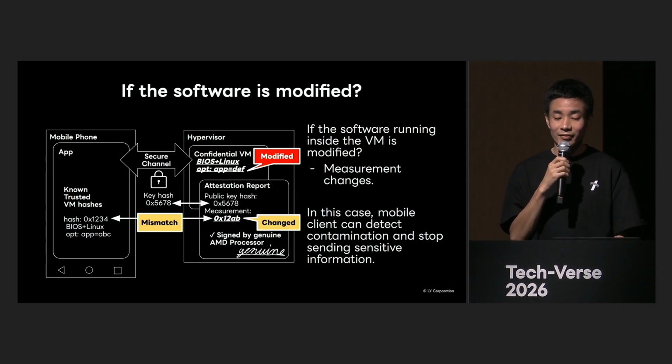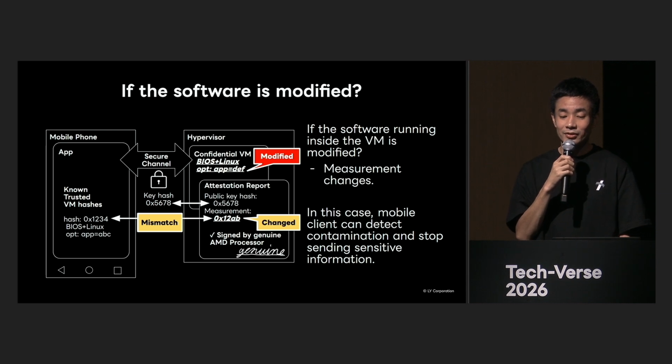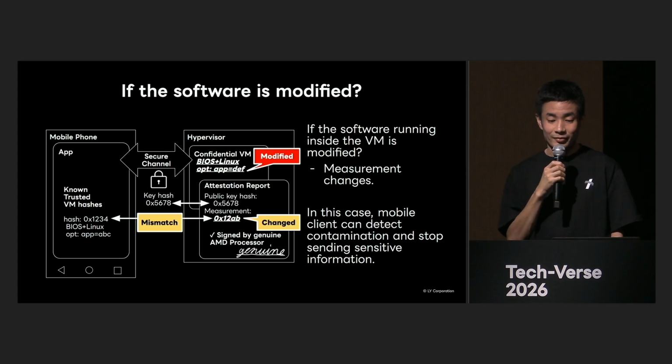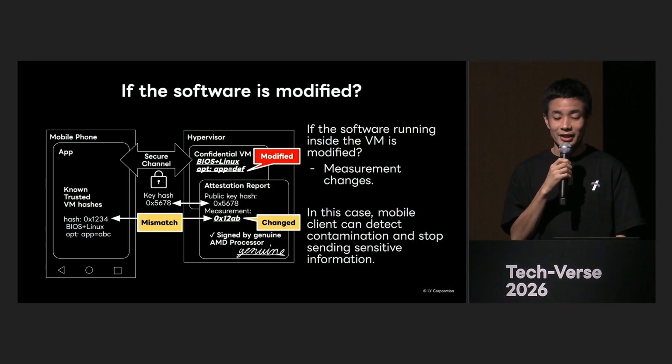In this case, the measurement will change. Therefore, the measurement value recorded in the attestation report on the right side of the diagram will change, and from the smartphone app's perspective, it will become an unknown hash value. We can detect tampering with the VM. If it is detected that the party with whom the secure channel was to be established has been tampered with, the smartphone application can cancel the transmission of sensitive information. In this way, if the VM is compromised and not in its original state, the smartphone app can detect it before transmission and cancel the sending of sensitive information.